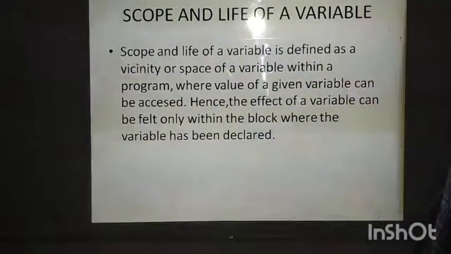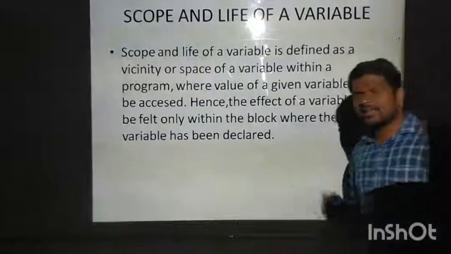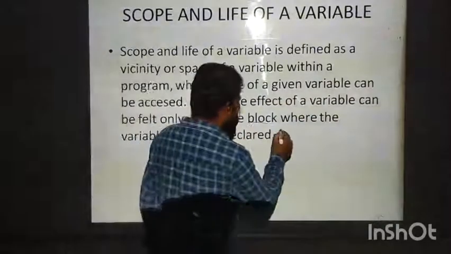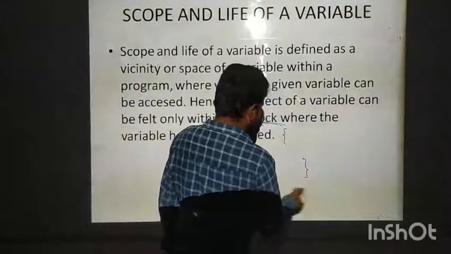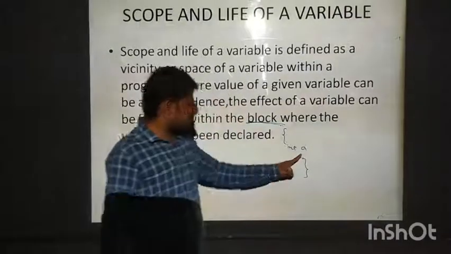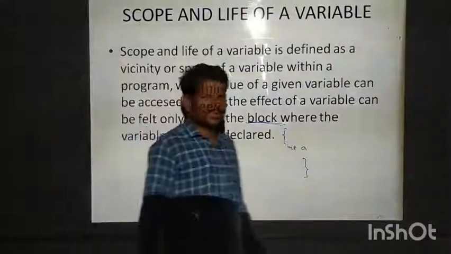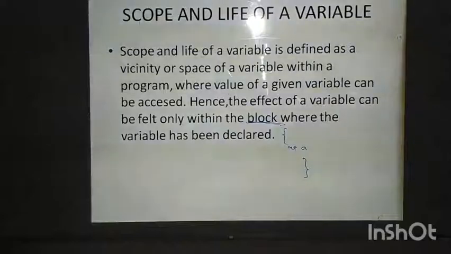Scope is within a program where the value of a given variable can be accessed. Hence, the effect of a variable can be felt only within the block where the variable has been declared. What is meant by a block? Block means an open brace and a closing brace. If you are defining any variable, this variable will be executed when this block is executed. Okay. Now, if you see the next one,